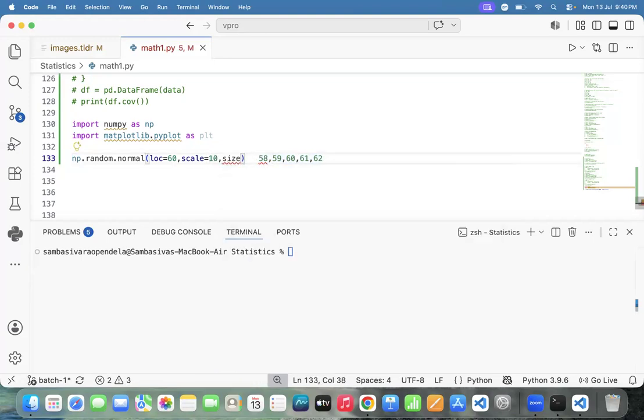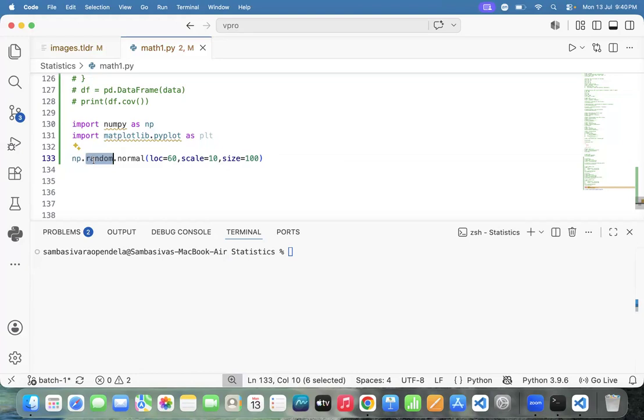I need to generate the numbers equal to... Can I generate 100 numbers? Respond. How many numbers do I need to generate? 100 numbers I need to generate here. Then team, please explain the code here. This is which library? Numpy. How to generate the random numbers?